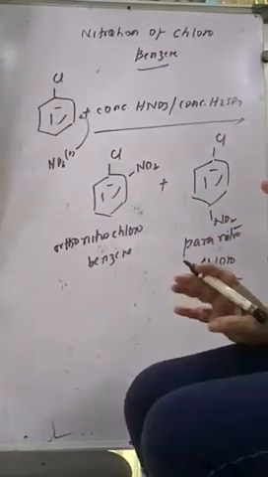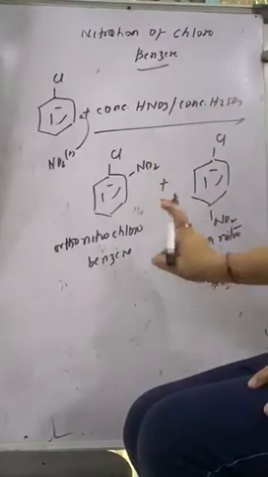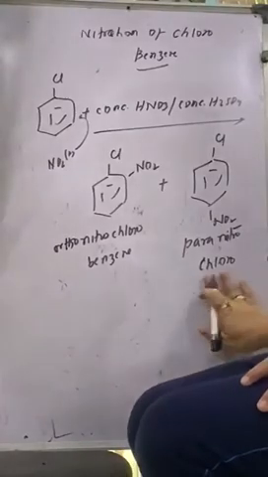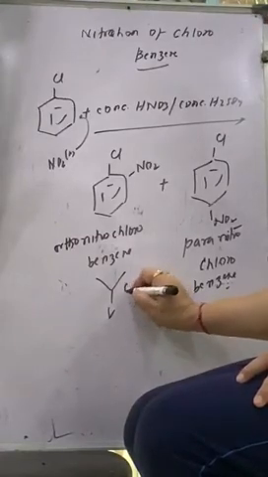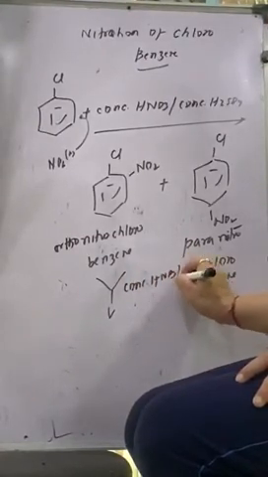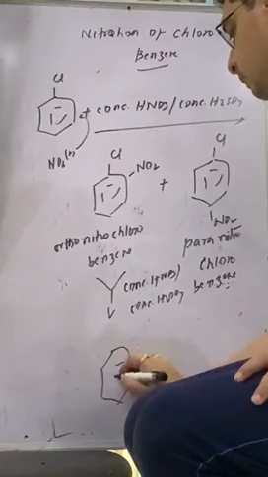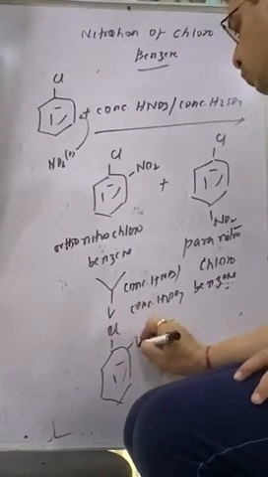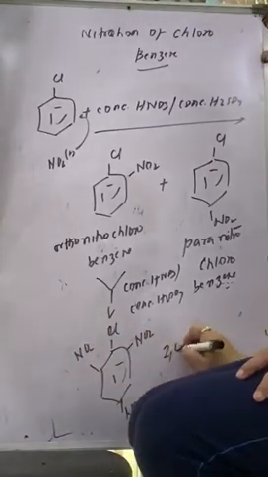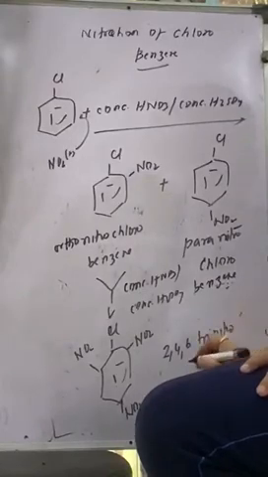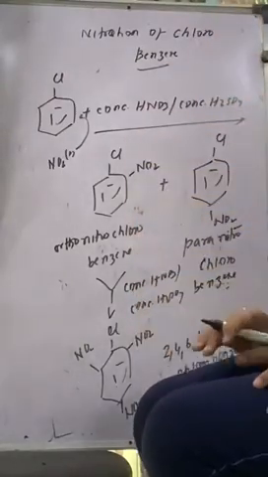Electrophile, nucleophiles, all these things you know. I don't have to discuss because it is a long process we have discussed in 11th standard. So these are ortho nitrochlorobenzene and para nitrochlorobenzene obtained. Similarly, you can treat this one with conc HNO3, conc H2SO4 again. This gives you 2,4,6 trinitrochlorobenzene. This is nitration of chlorobenzene.